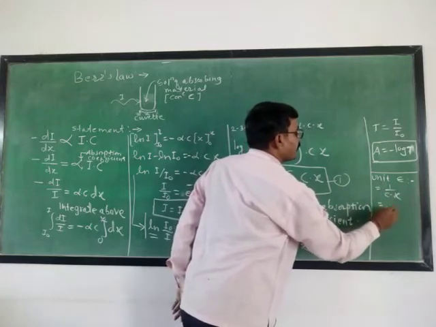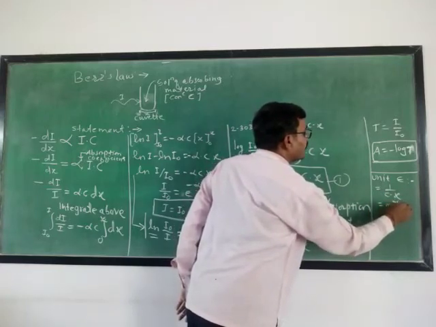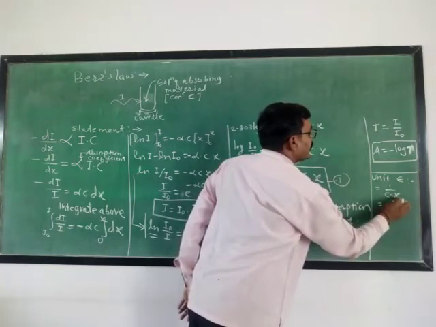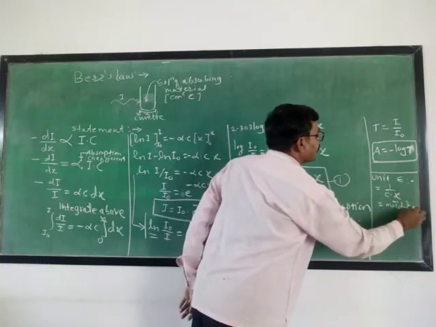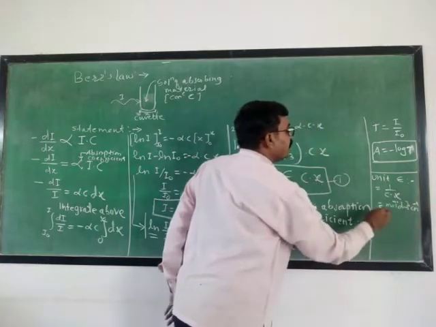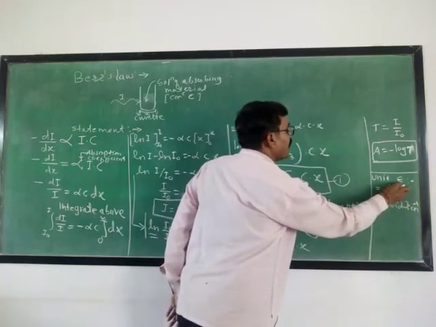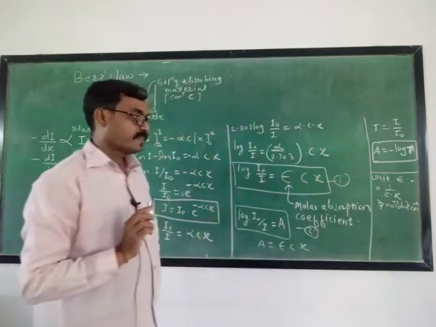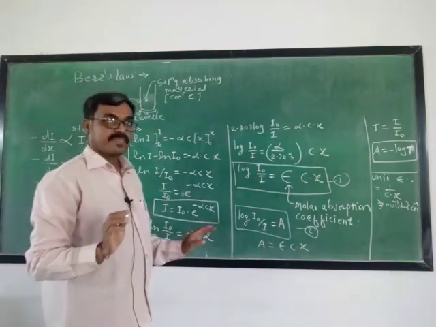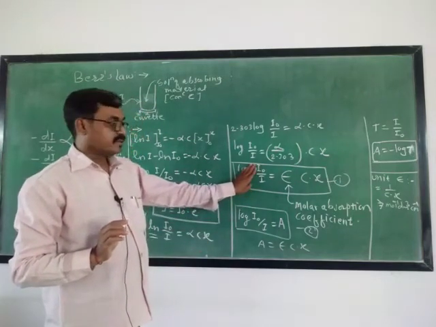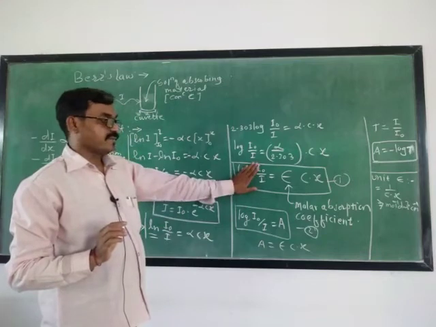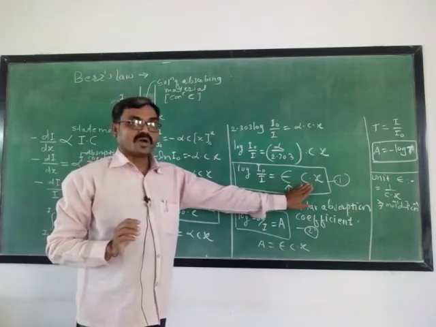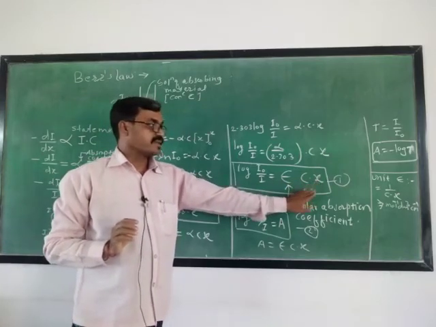C means concentration, it becomes moles per dm cube, that is mole inverse dm cube, and the unit of x, that is depth, is centimeter, that's why centimeter inverse. So what is the unit of this epsilon? dm cube mole inverse centimeter inverse. Getting it? समझ में आया सबके? Because the left hand side has the same intensities, it becomes unitless. एप्सिलॉन का यूनिट निकालना है तो ये दोनों का यूनिट का मल्टीप्लिकेशन करके उसका रेसिप्रोकल लेना है.